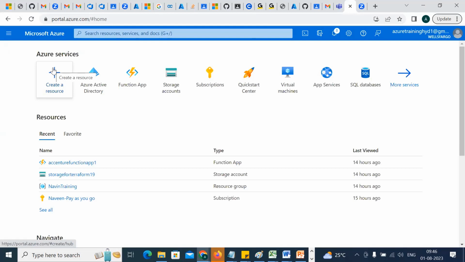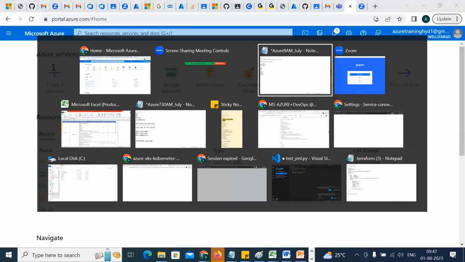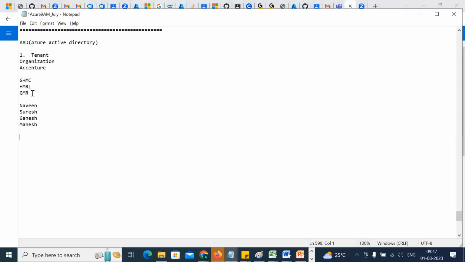Understand, a tenant will not be shared with the teams here. One tenant will play as one project for them, and then in one tenant we'll create multiple users. I'm talking about the offline guys. You can see here, how many tenants are there?